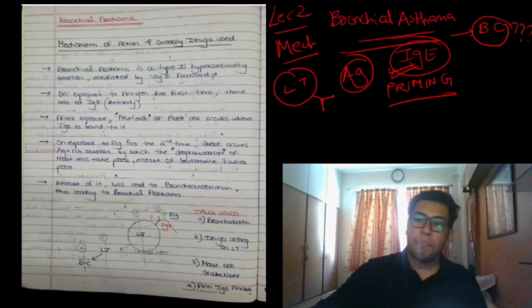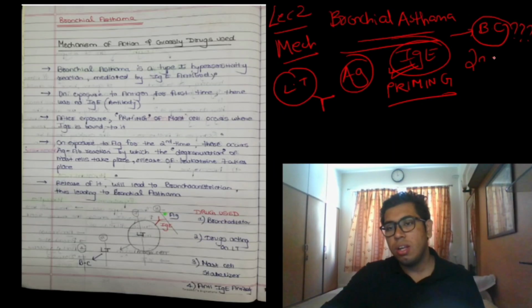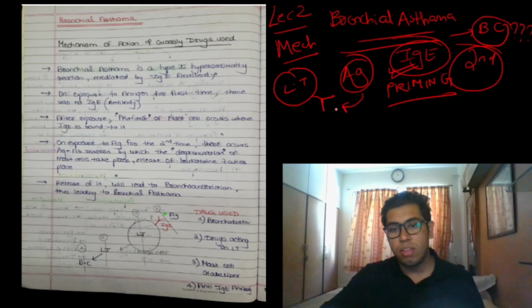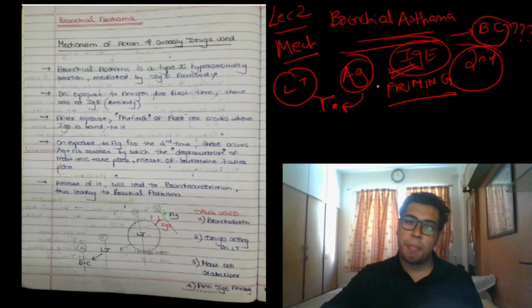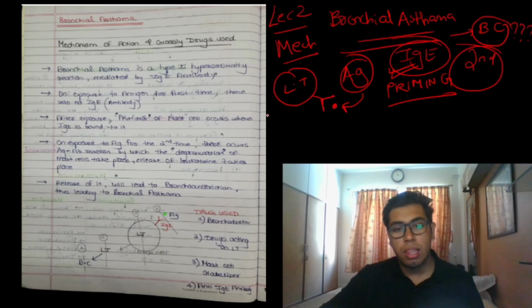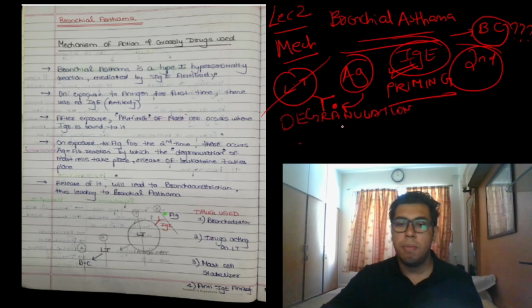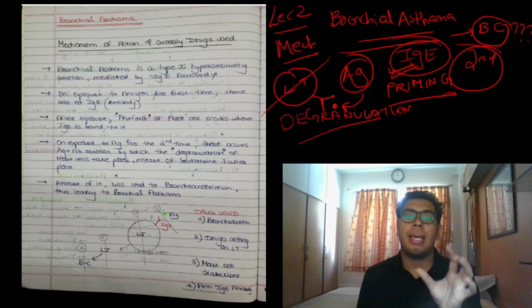Now, when the antigen enters the body for the second time, when there is a second exposure, what happens? There is an antigen-antibody reaction. Because of this antigen-antibody reaction, the mast cell breaks. This is called degranulation. Degranulation is the breaking of the mast cell.